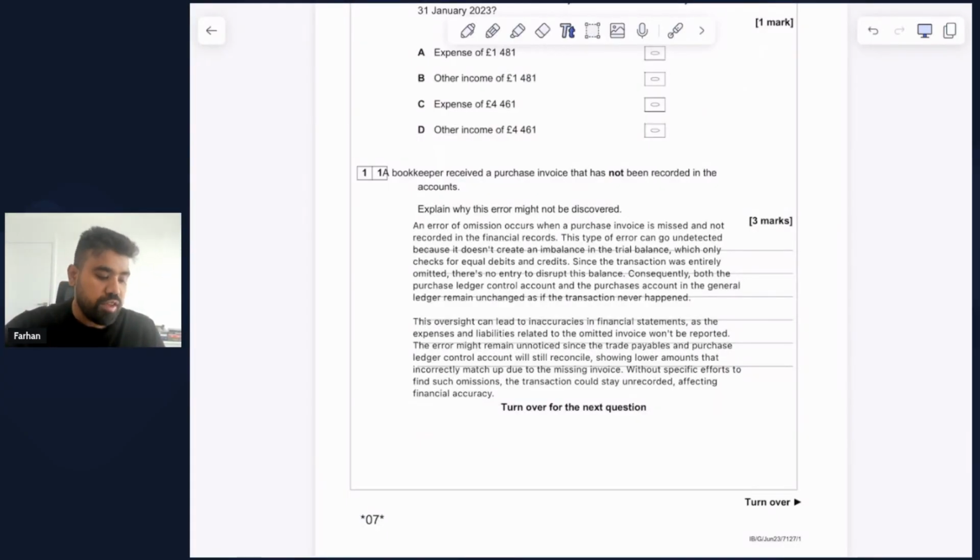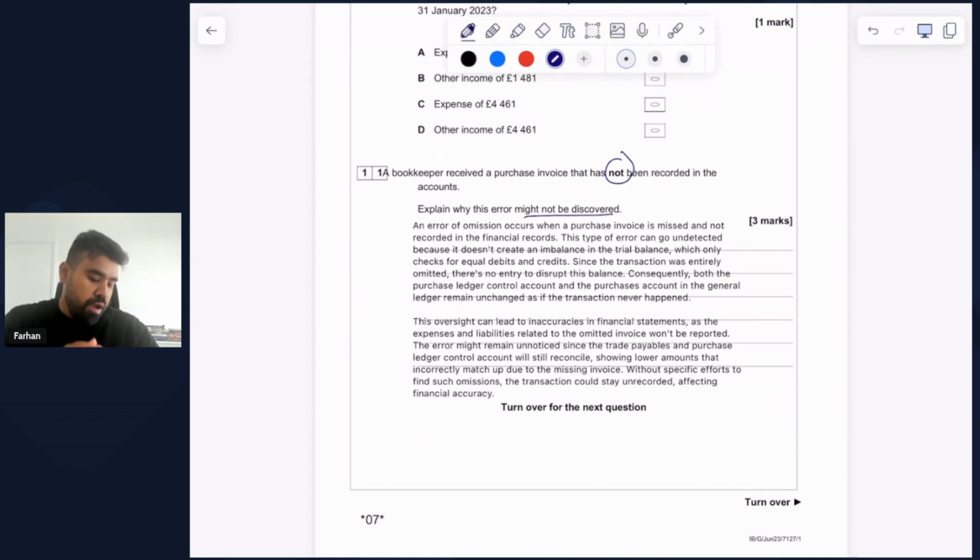A bookkeeper received a purchase invoice that has not been recorded in the accounts. Explain why this error might not be discovered. So I've prepared a response here. So mainly because this is 3 marks, you need 3 key points to be able to score full marks. So just go through the response that I have prepared and get an understanding of how you could approach similar questions in your exam. An error of omission occurs when a purchase invoice is missed and not recorded in the financial records.